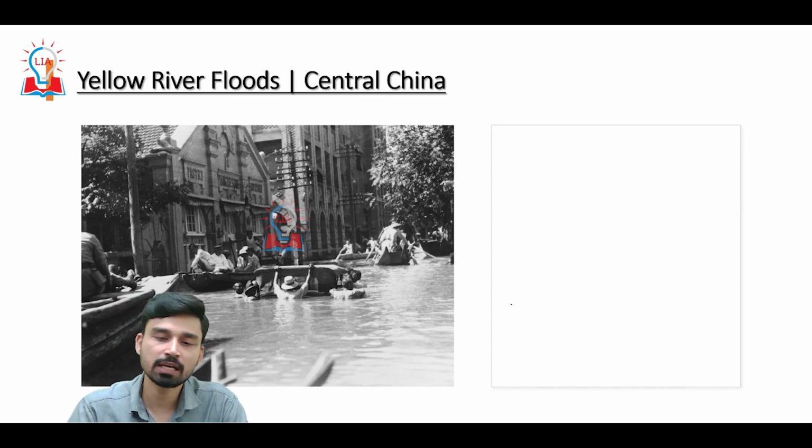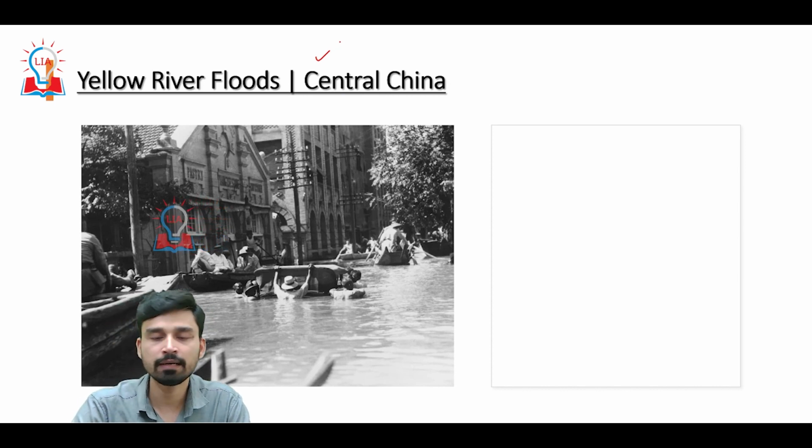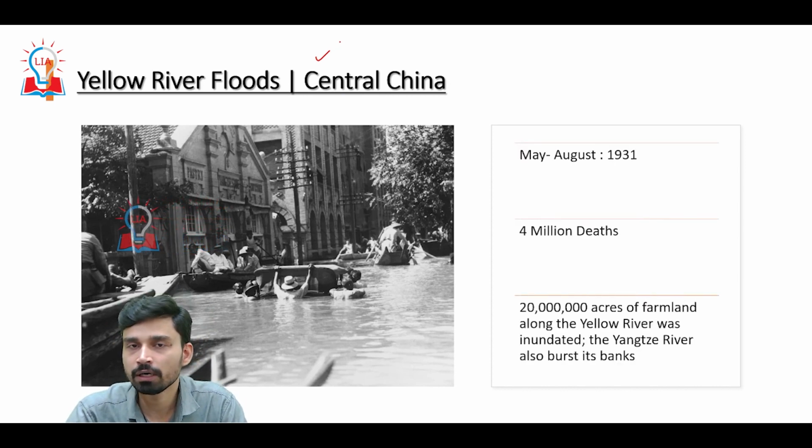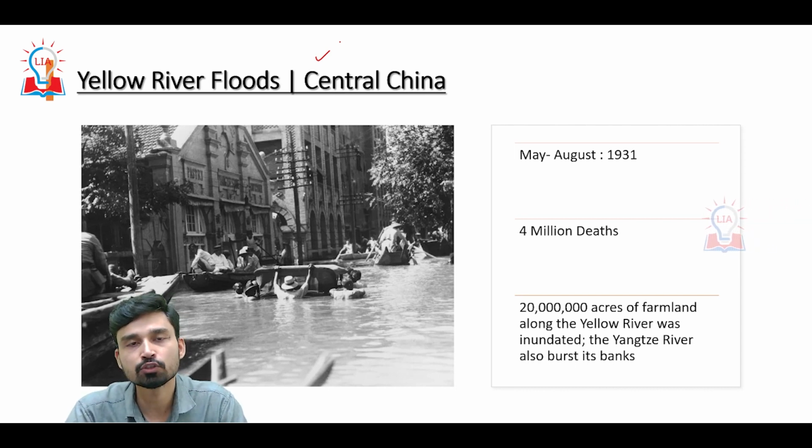Similarly, the second worst disaster was witnessed in the central part of China, which is the flooding disaster when the flood occurred in the Yellow River of China. The flood occurred somewhere between the months of May and August in the year 1931, and as a direct and indirect result of this flood, almost 4 million people lost their lives. If you try to understand the impact of this flood on farmland, it is believed that almost 20 million acres of farmland along the Yellow River was completely inundated, completely flooded, which led to a worst crisis in agriculture.